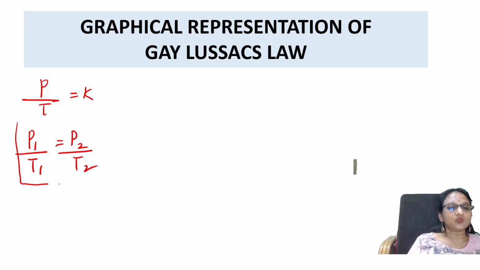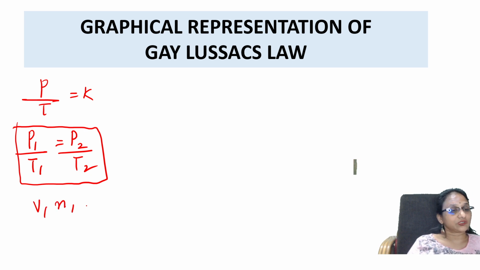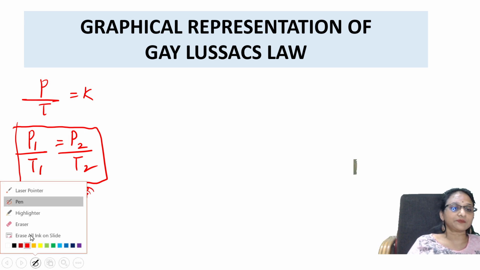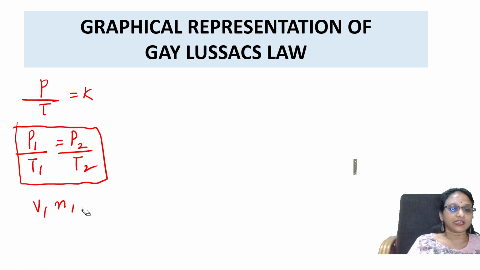This is one more formula for Gay-Lussac's law. Yes, students, so what are you keeping constant here? Volume and number of moles are kept constant here in Gay-Lussac's law. Got it? Yes, these two are kept constant.